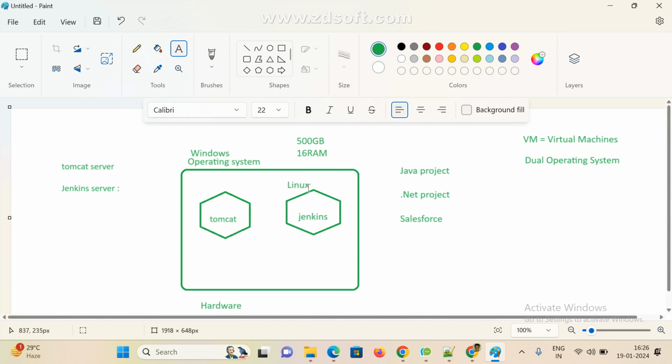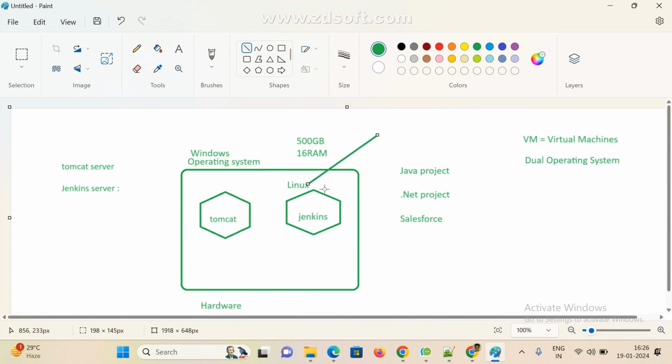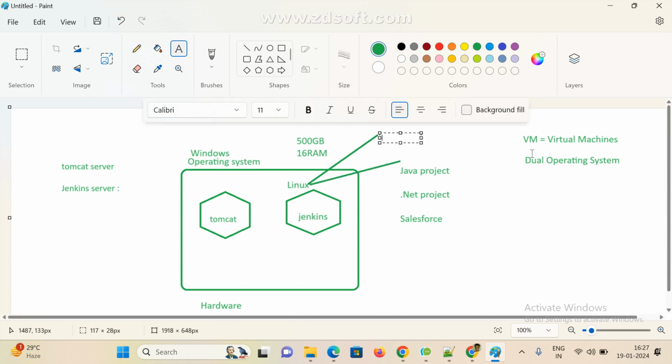So if you want to configure Linux also, we need some hardware and software resources, right? Now got it. Yes, sir. So now see here, for this hard disk, for example, I am giving 100 GB of space, and RAM.